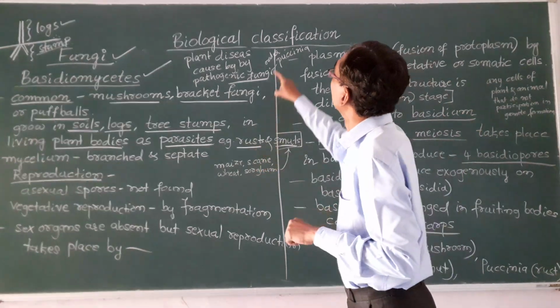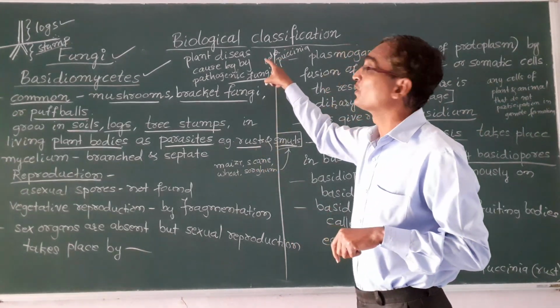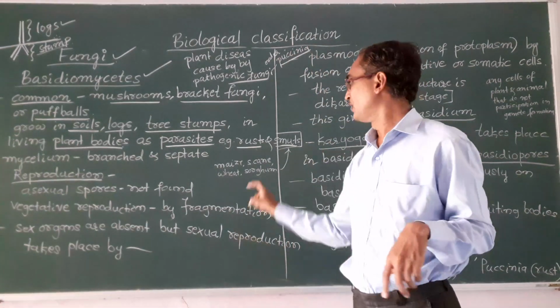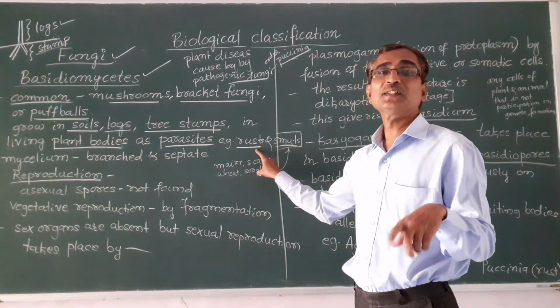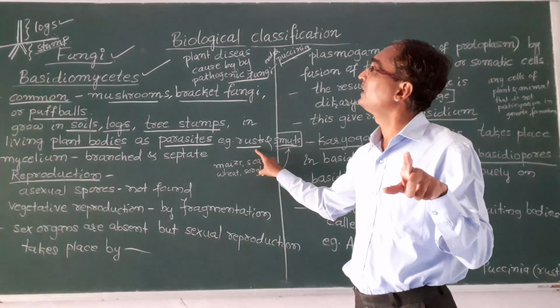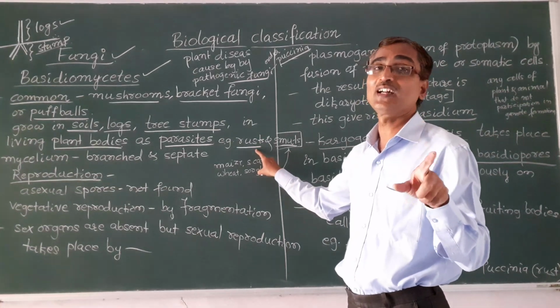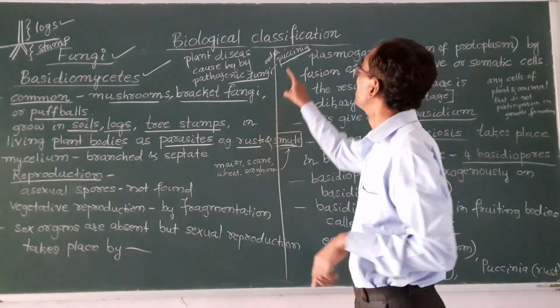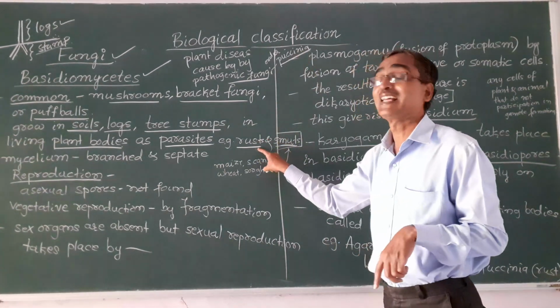Okay, and they belong to the order Puccinia. So rusts are plant disease causing pathogenic fungi which belong to the order Puccinia. They are known as rust.